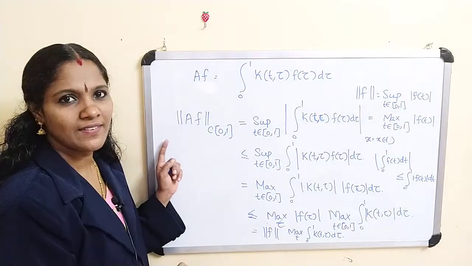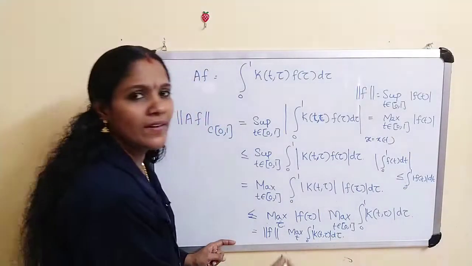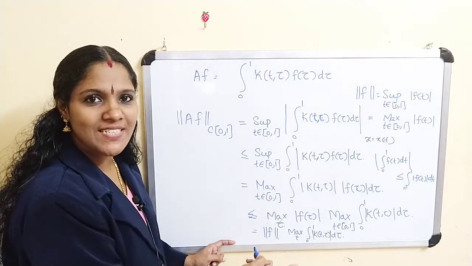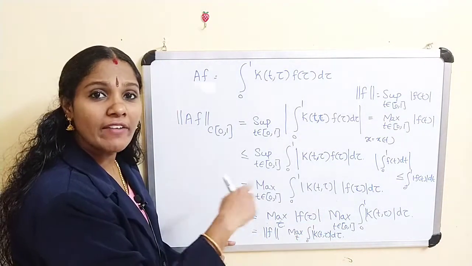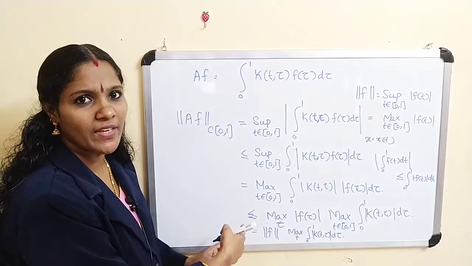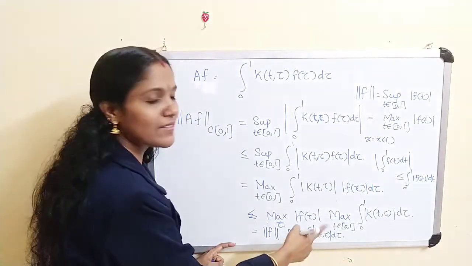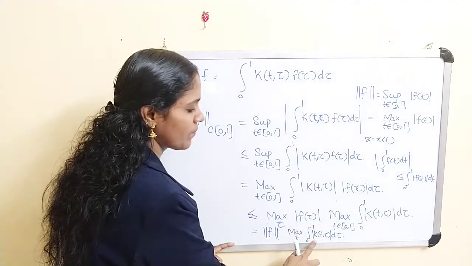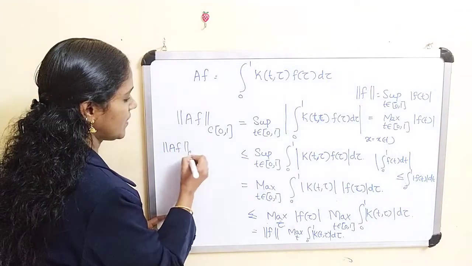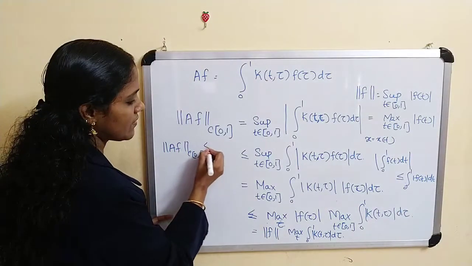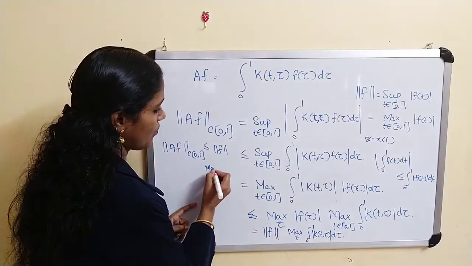But actually mod k(t, tau) is a continuous function. Therefore, every continuous function is a bounded function. Continuous implies bounded, therefore there exists an m such that this mod is less than or equal to m. So this is actually the norm of Af in C[0,1], which is less than or equal to the norm of f times the maximum over t of this integral.